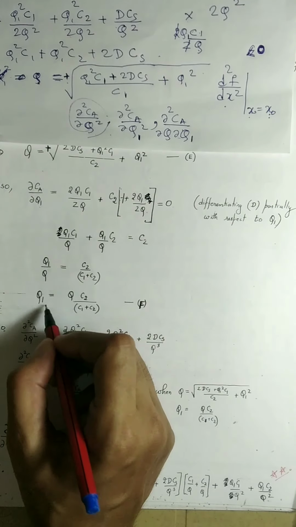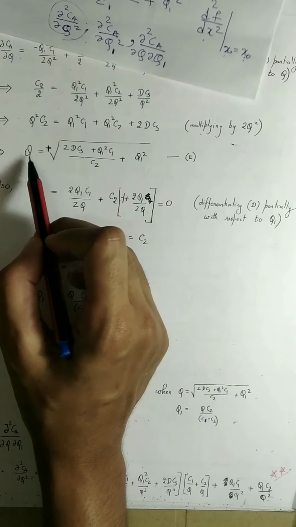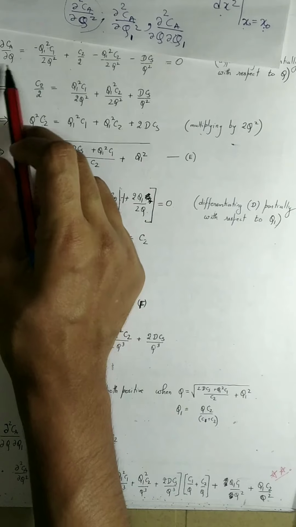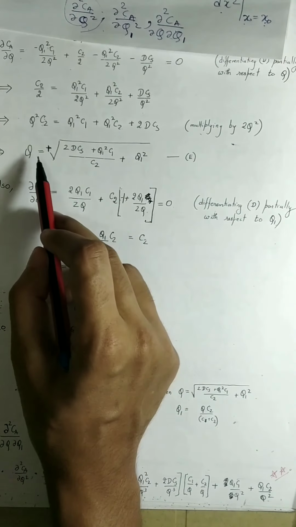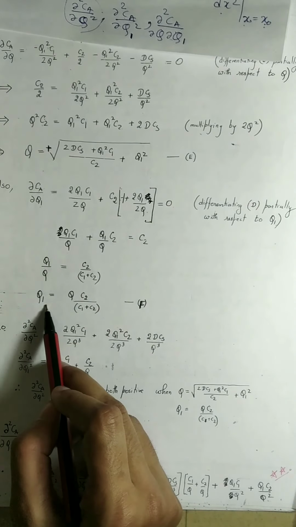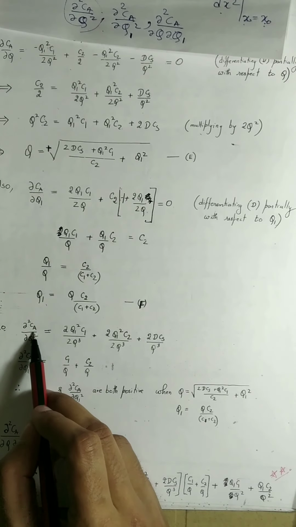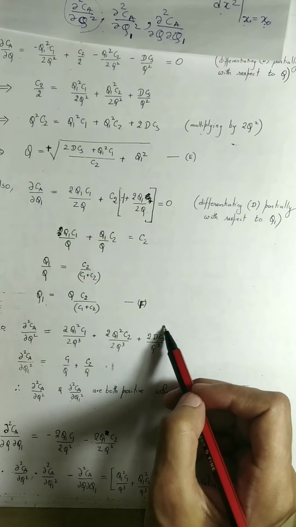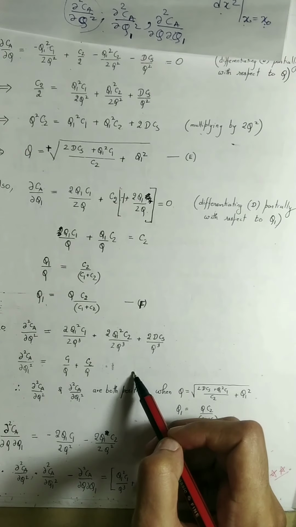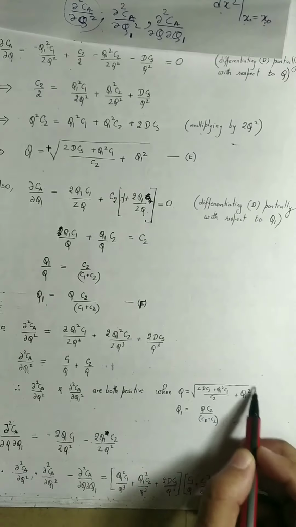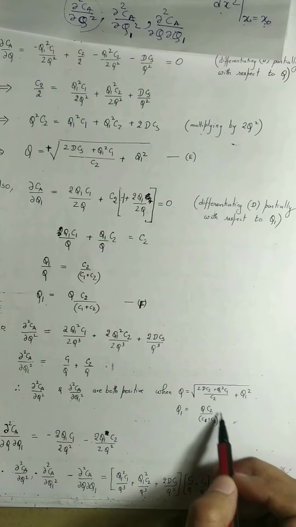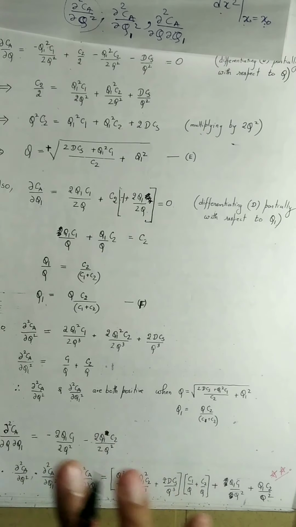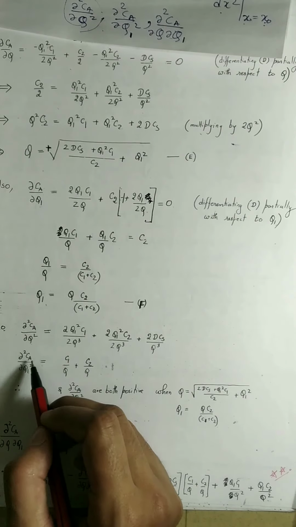So our Q1 value is this and Q value is this, after equating this to 0 and this to 0. Okay, so we have got Q and Q1. So we check this quantity and this quantity evaluated at Q and Q1. Okay, so when Q is equal to this and Q1 is equal to this, and we put them in these quantities, you can clearly see that these two are positive.